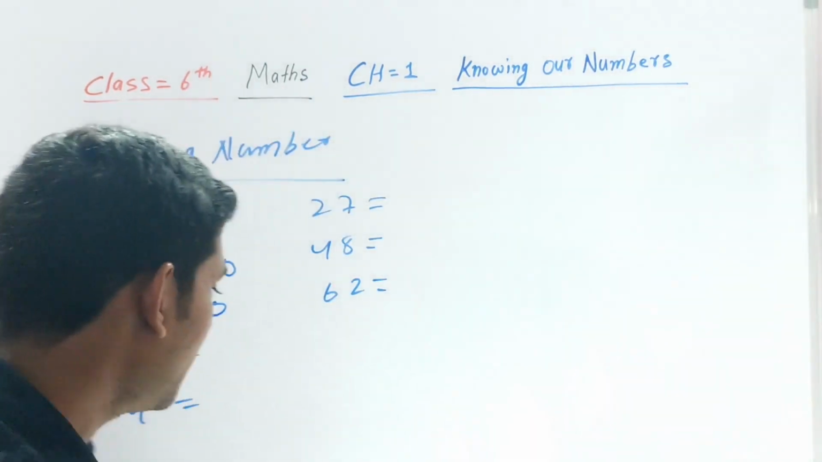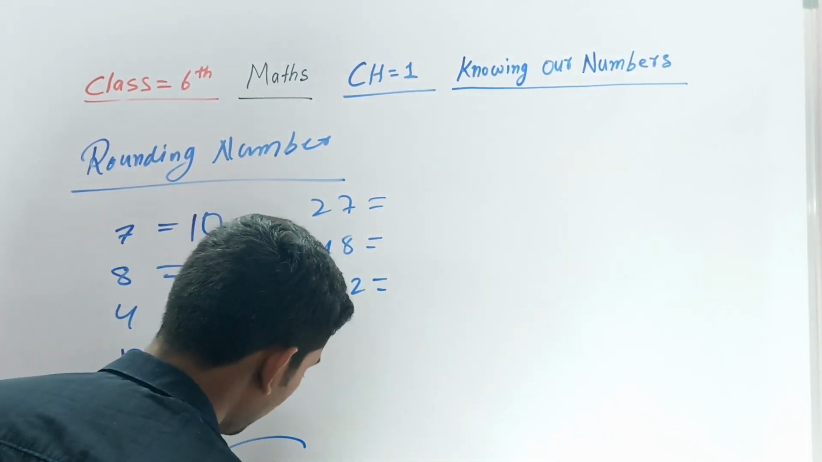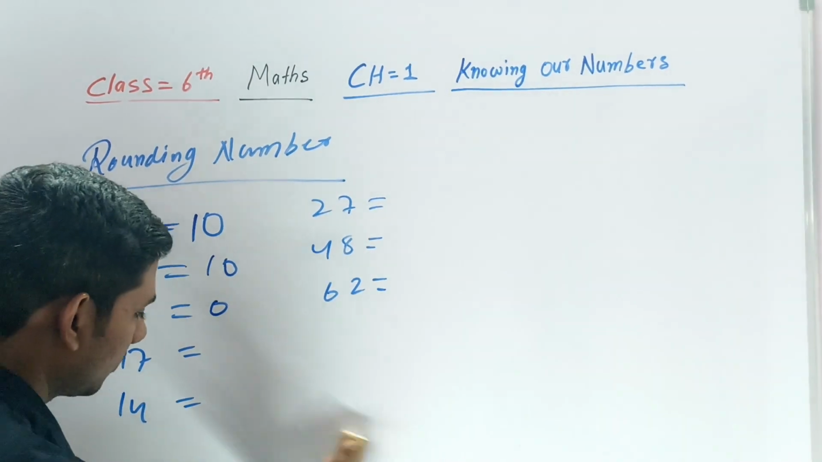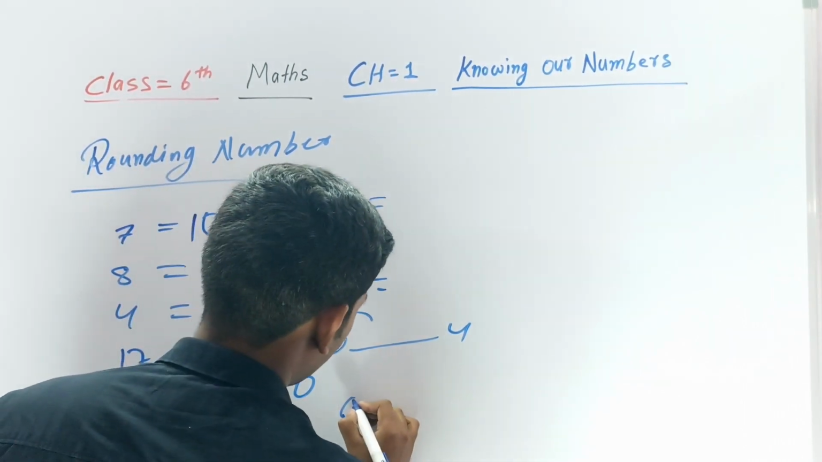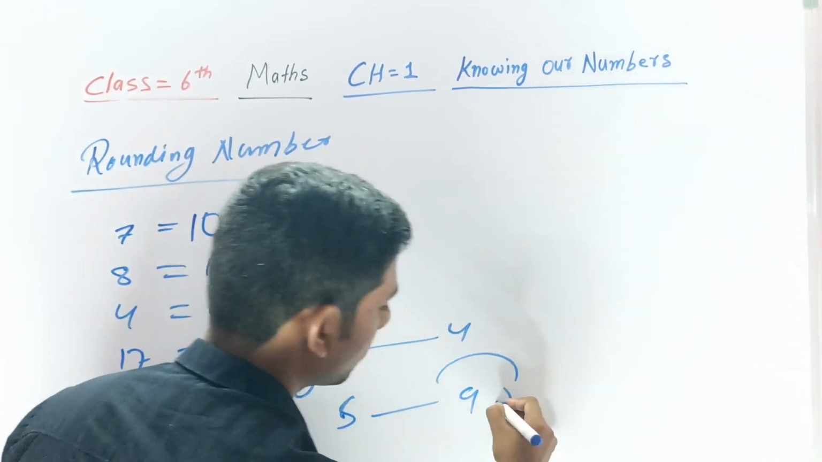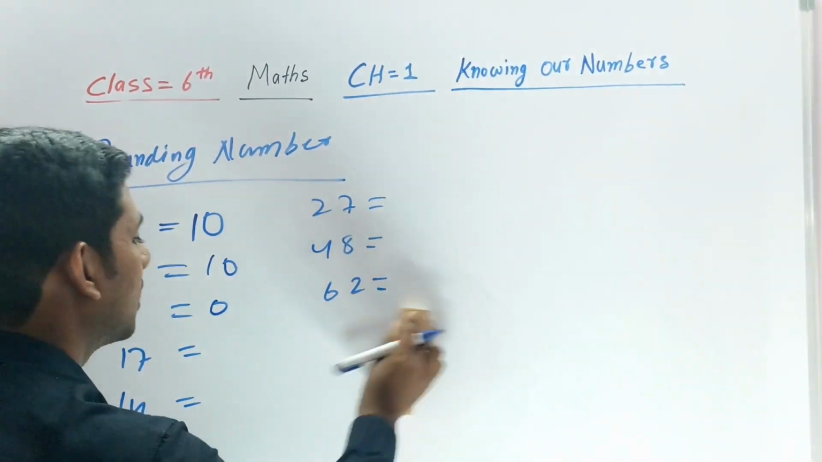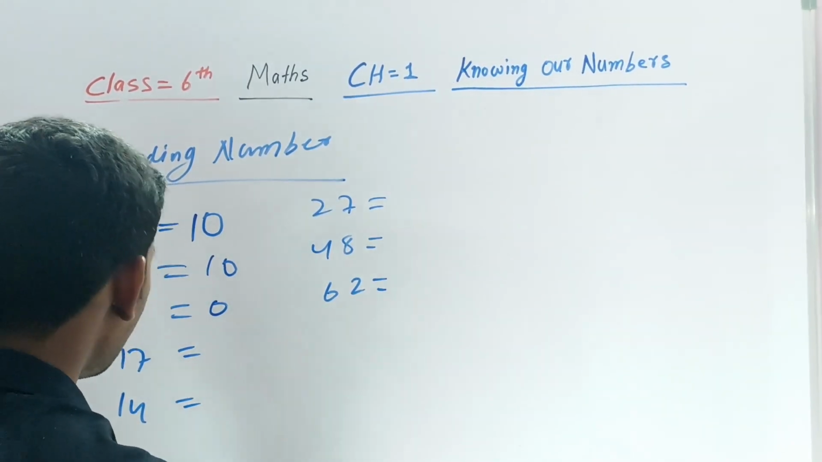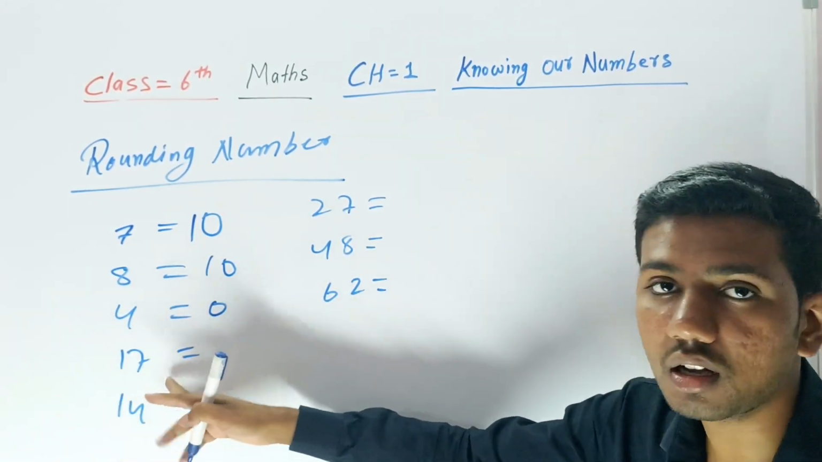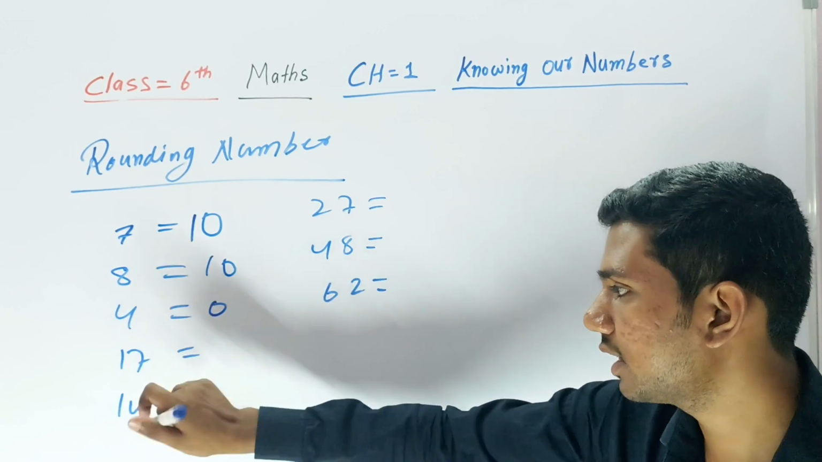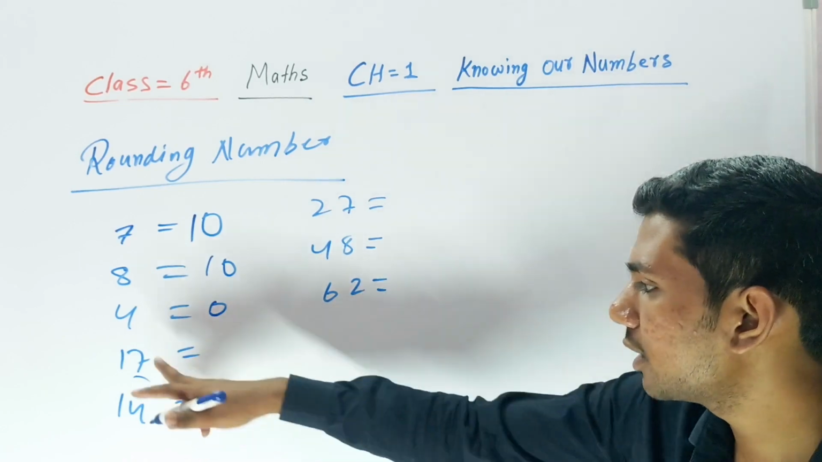Okay, listen, if the number is between 0 to 4, it becomes 0 only. If the number is between 5 to 9, it takes plus 1, you can say 10. One number will be ahead. How? I explain here. Take 17. The last digit 7 is between 5 and 9, so it goes ahead.